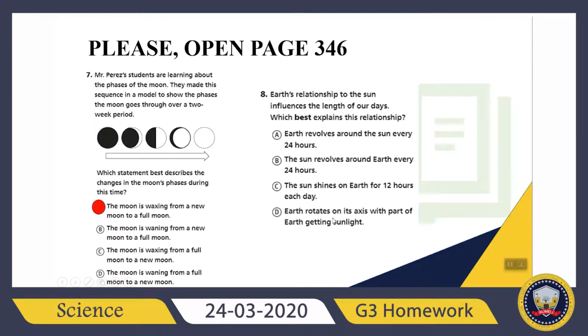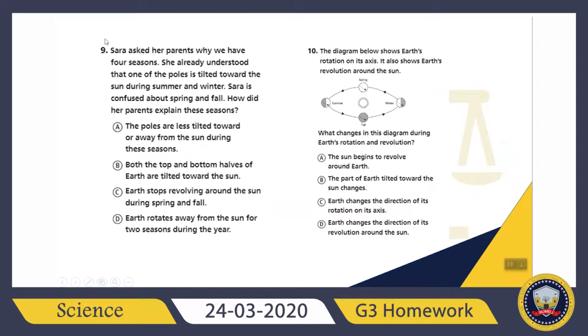Earth rotates on its axis with part of Earth getting sunlight. Which one is the right one? Remember day and night. It's related with revolution or rotation. Perfect. It's related with rotation. So Earth rotates on its axis with part of Earth getting sunlight. Good job.